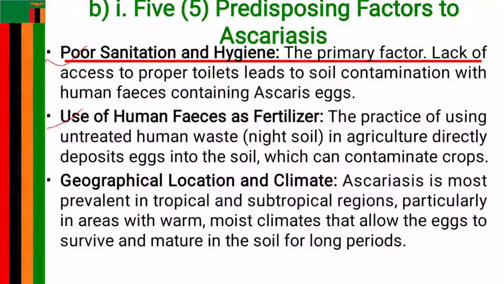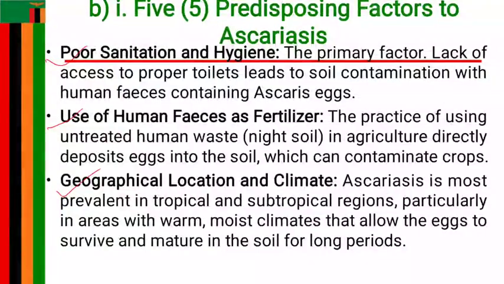Also, use of feces as fertilizer. This is because using night soil or feces as fertilizer can cause direct deposit of eggs into the soil, which end up contaminating the vegetables or the crops. And hence, use of night soil is a risk factor.